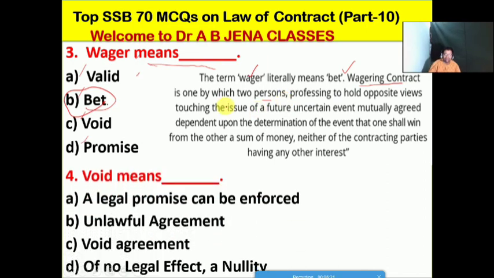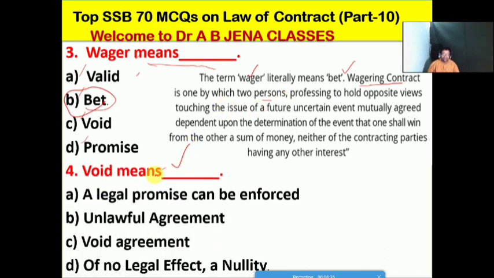Next one: what does void mean? A, a legal promise that can be enforced; B, an unlawful agreement; C, a void agreement; D, of no legal effect, a nullity. So D is the right option for this MCQ. Void means of no legal effect, a nullity.